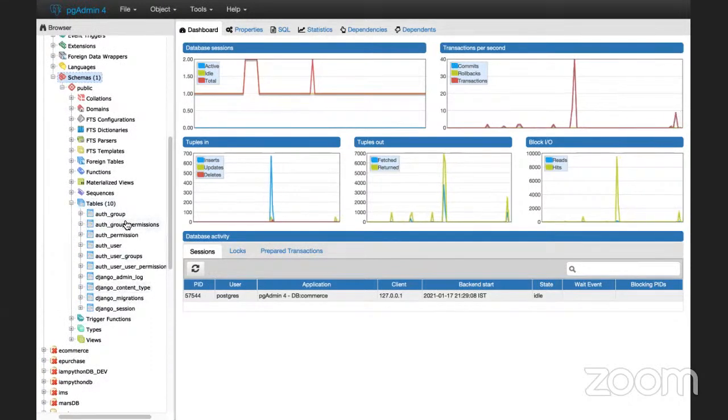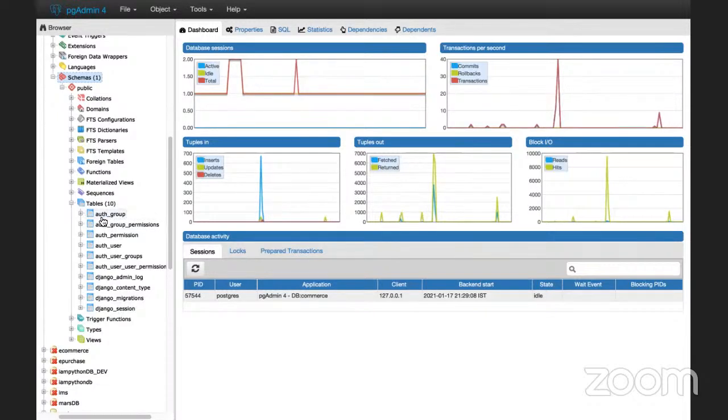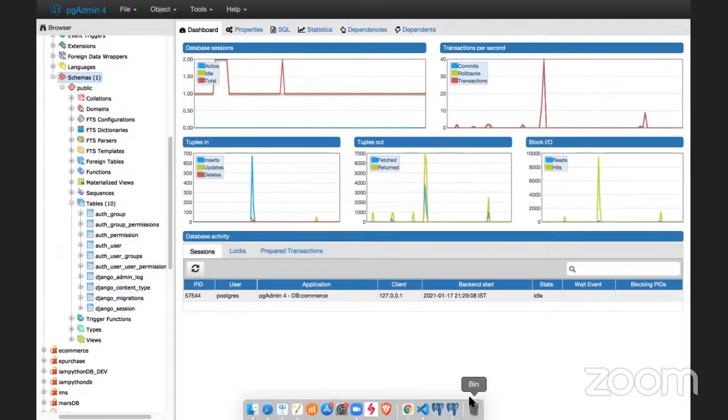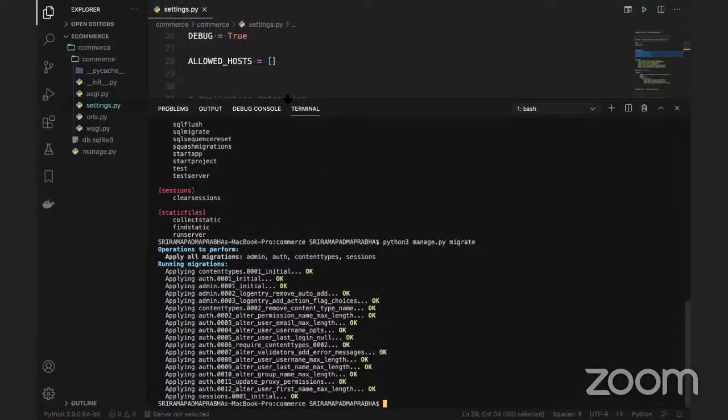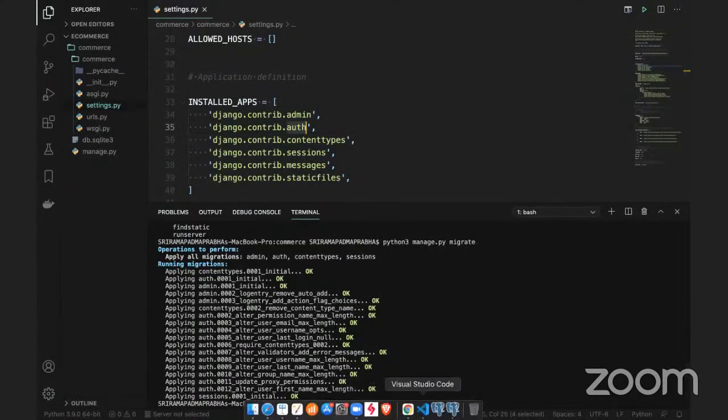So, authentication group permissions, authentication permissions. If you look at the first word, AUTH, that's called authentication. And you can also see Django. If you go to settings.py, you will understand that. Look here, at line number 35, AUTH, authentication.